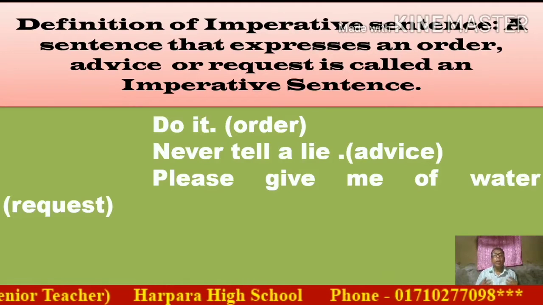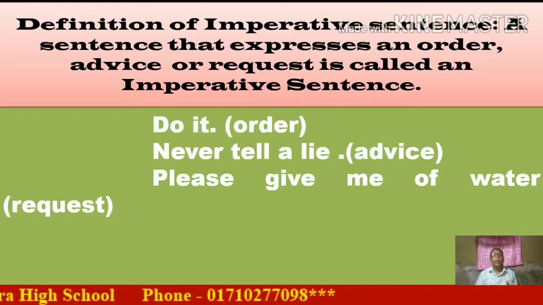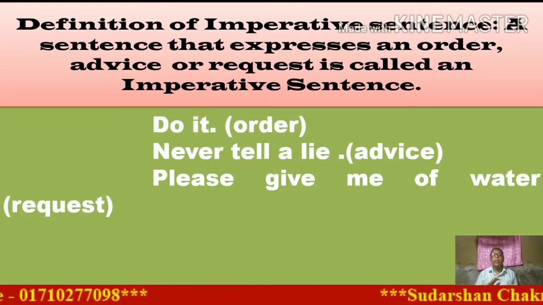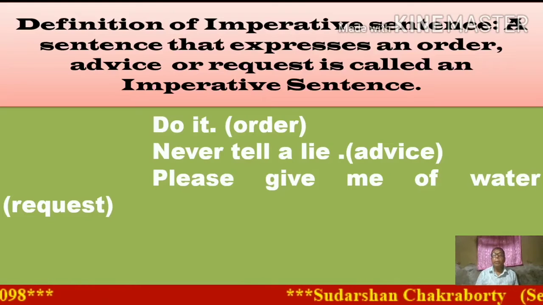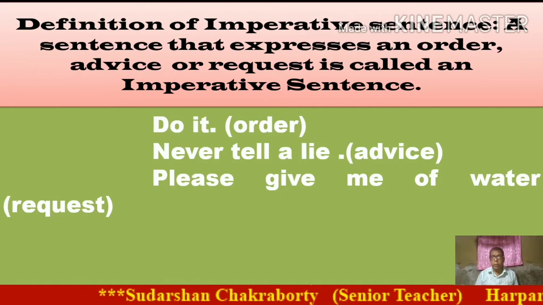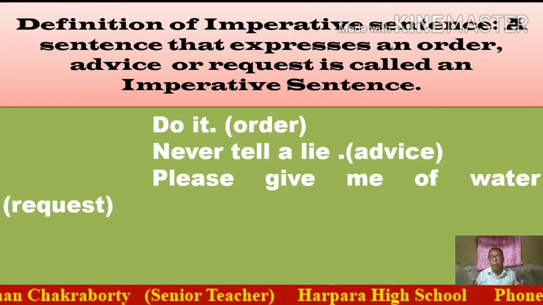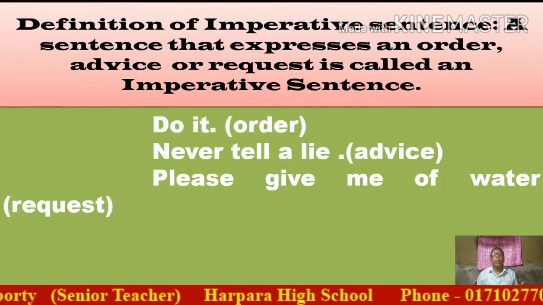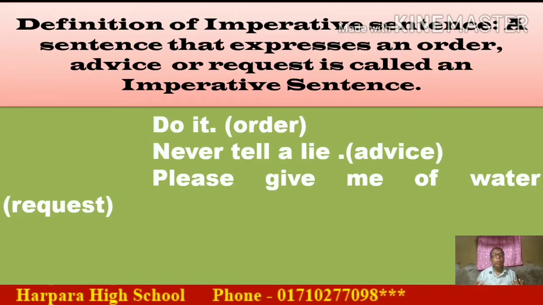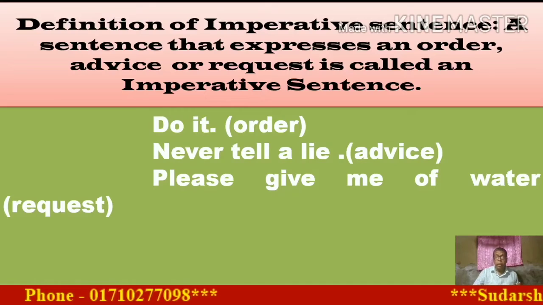We see that there are 3 kinds of sentence. Number 1, do it, and this is order. Number 2, do not tell a lie, this is advice. And please give me some water, this is request. So, dear student, we can easily understand that if the meaning of the sentence is order, advice, or request, this sentence will be an imperative sentence.